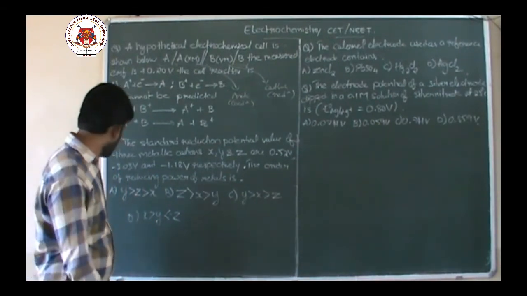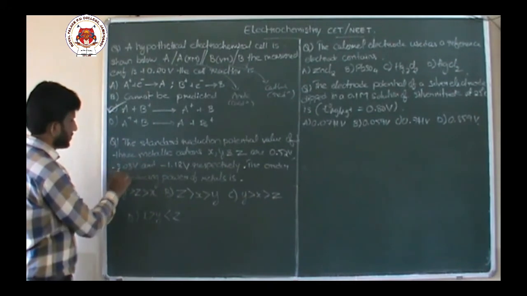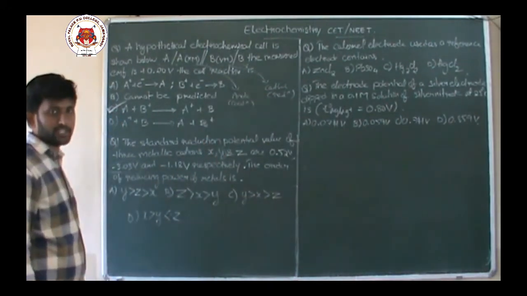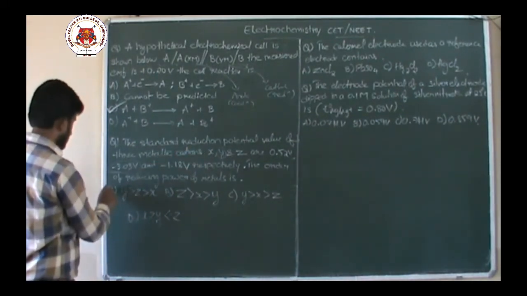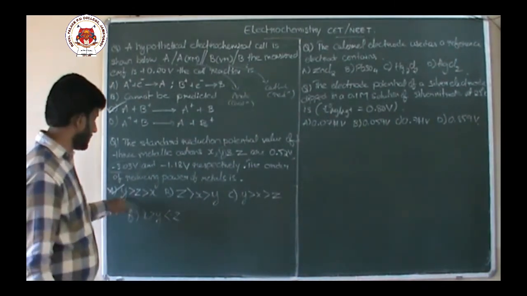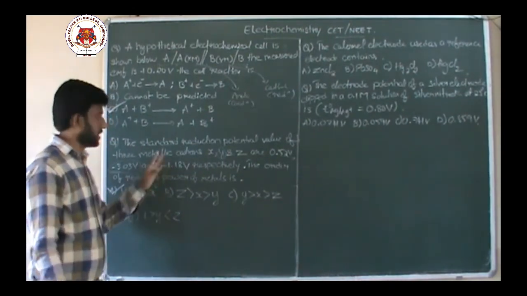So which will be more negative here? This is more negative, meaning it is Y. So Y should be having highest reducing nature than Z than X. So option is A. Y is more reducing than Z than X with respect to the reduction potential.